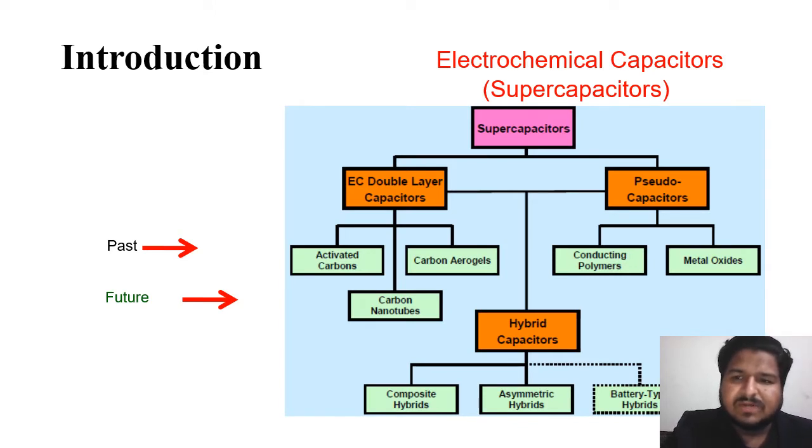So in the introduction part, as we all know, the supercapacitor have high energy storage density as compared to the normal capacitor. And so basically supercapacitors are divided into two categories, that is first is EDLC and the second one is pseudocapacitors. And we are mainly focused towards the EDLC part, that is electric double layer supercapacitor.